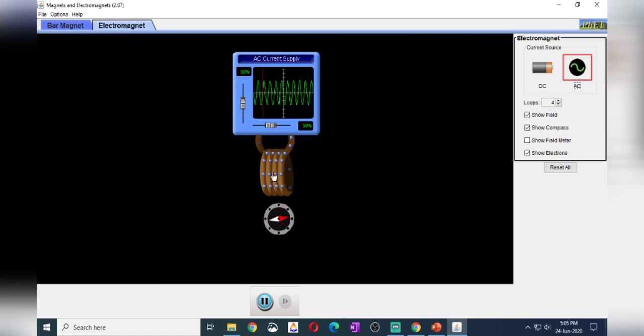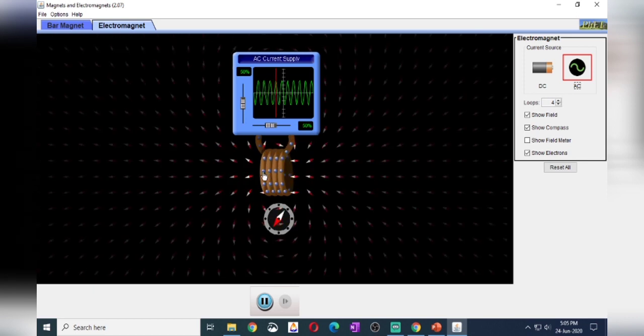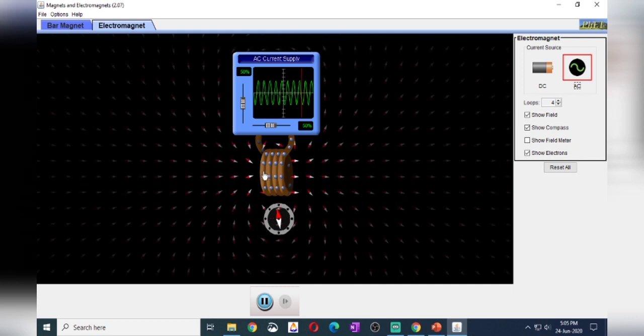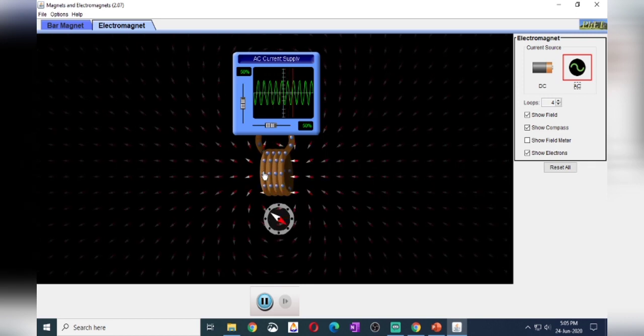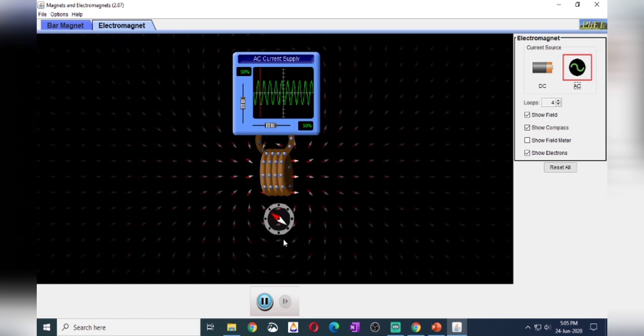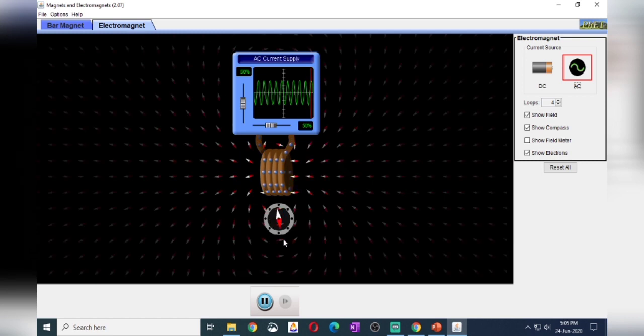Because of that, sometimes this part acts like a north pole, sometimes the same part acts like a south pole. Because of that, the deflection of the compass needle also will be changing continuously.